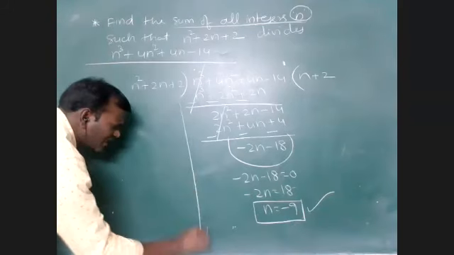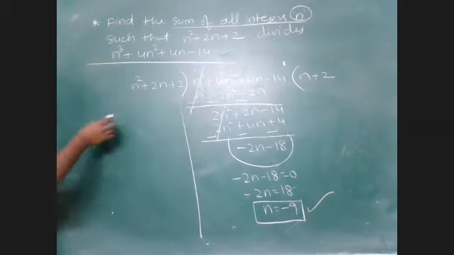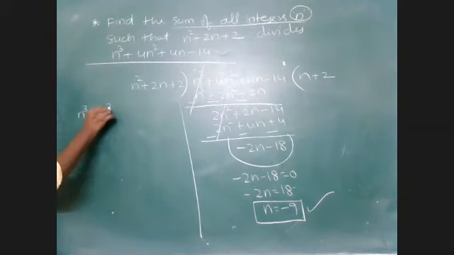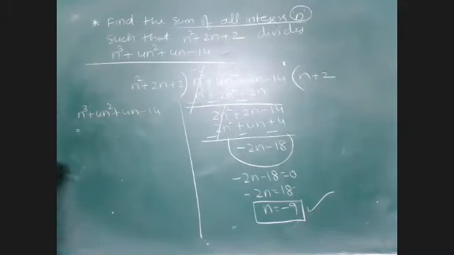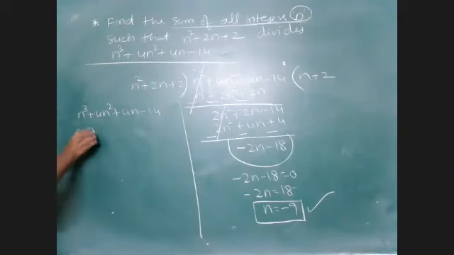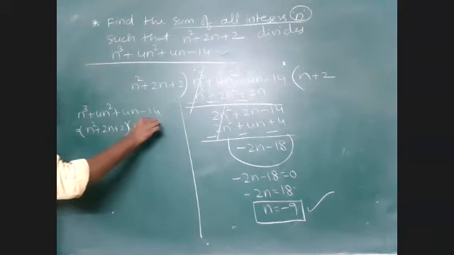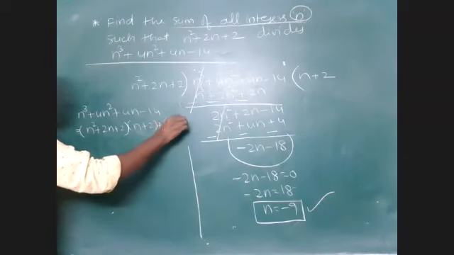So what I am doing here is, by the division algorithm, I can write n cube plus 4n square plus 4n minus 4 as dividend equal to divisor into quotient plus remainder. That means n square plus 2n plus 2 into n plus 2, plus the remainder, minus 2n minus 18. Am I right?